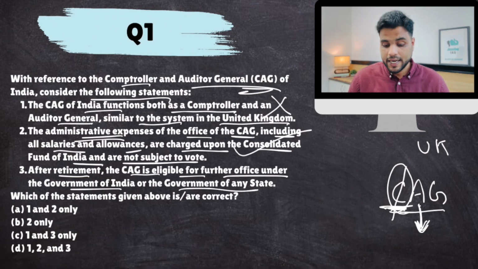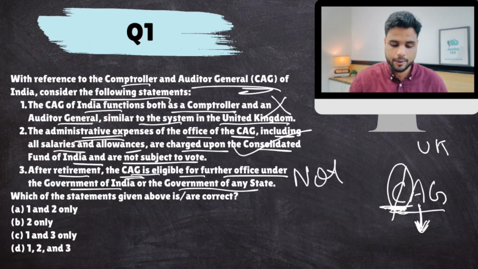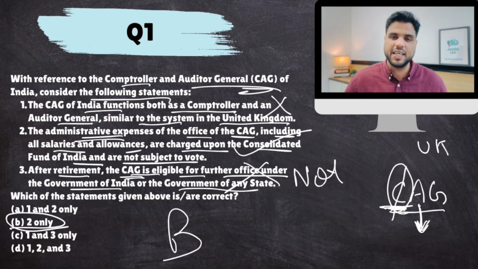Now, to ensure the independence and impartiality of CAG, so that he doesn't favor center or state governments in return for favors after retirement, so that there is no quid pro quo established between CAG and the governments, no conflict of interest, CAG is not eligible for employment under Government of India or Government of any state. So this is false. The answer would come out to be B. Remember this.